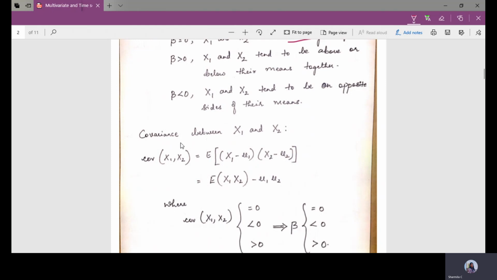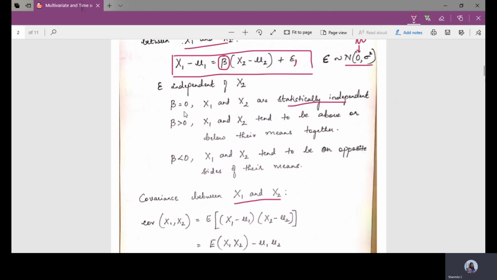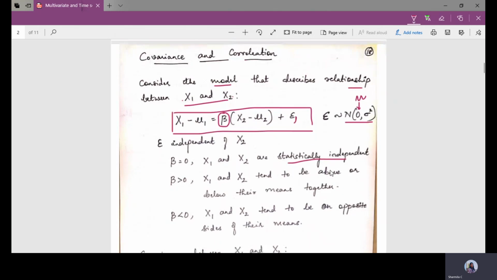Coming to the covariance, the covariance between x1 and x2 is calculated using this formula. The covariance of x1, x2 equals the expected value of (x1 minus nu1) times (x2 minus nu2). If you evaluate it, you will get the expected value of x1 times x2 minus nu1 times nu2. Now, if the covariance between the two variables x1 and x2 equals 0, this can be compared with beta equal to 0, which means they are statistically independent.